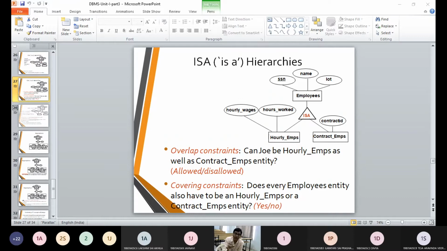It can be implemented to permanent employee or it can be implemented to contract employee. So such items we are going to call generalized items, public items, and the constraints imposed in this mode we are going to call covering constraints.